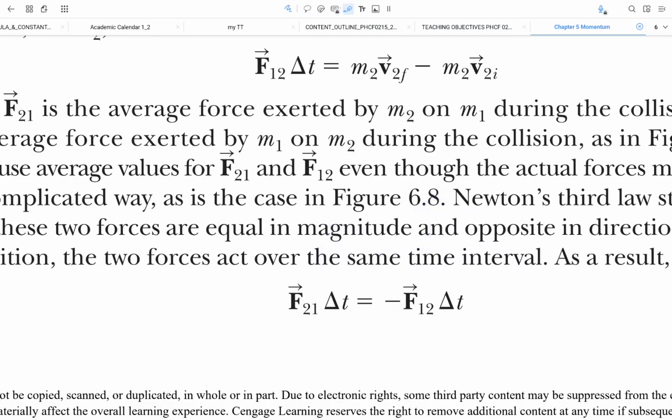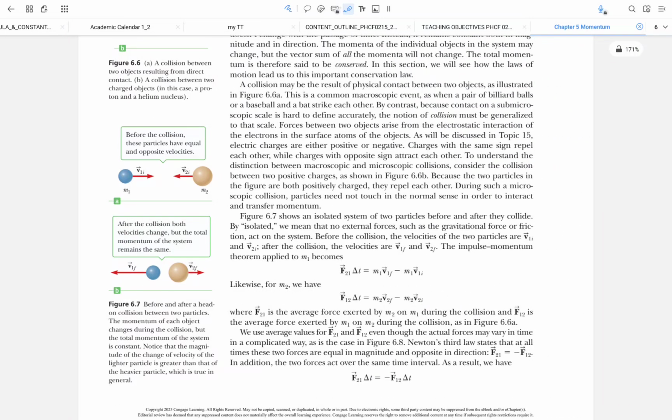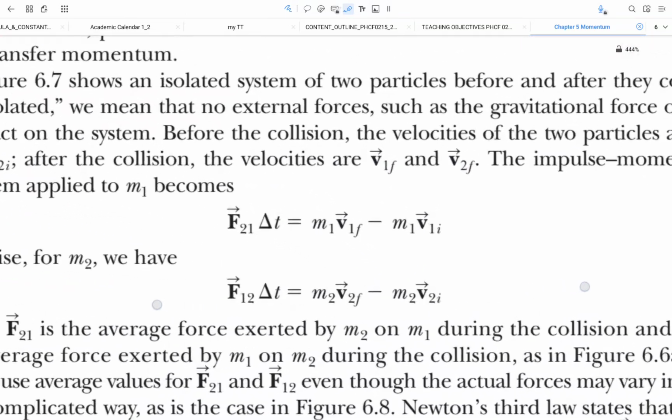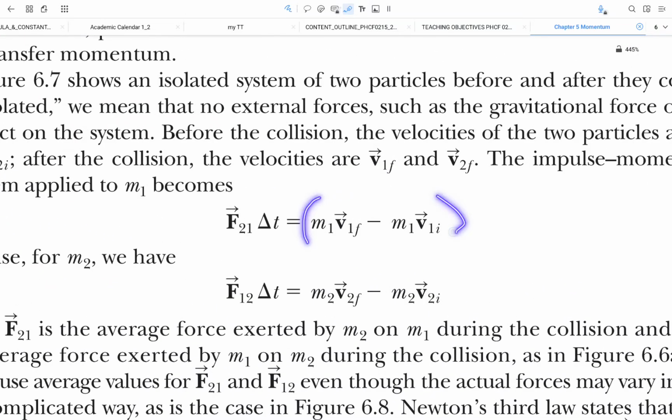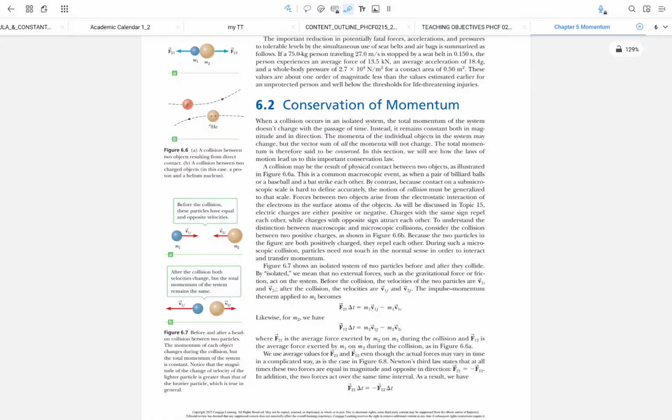The amount of force is the same, yet in the opposite direction, by Newton's third law. The two expressions we have seen are now going to be embedded into the expression of the impulse, considering Newton's third law.